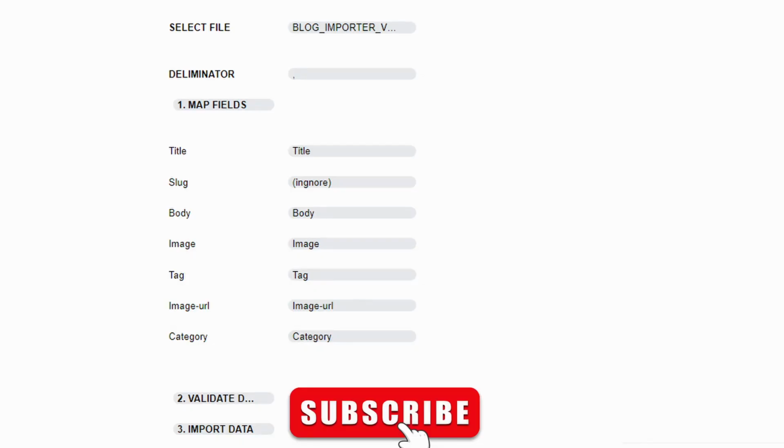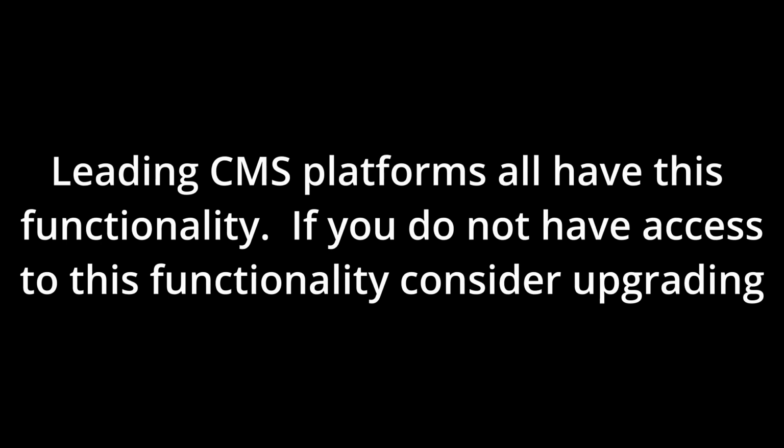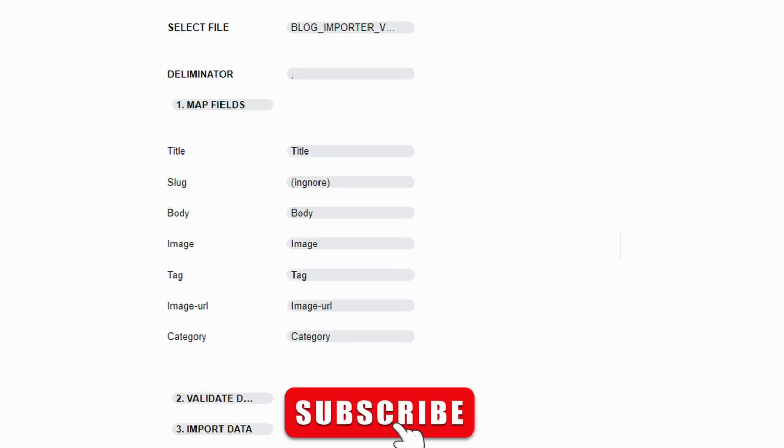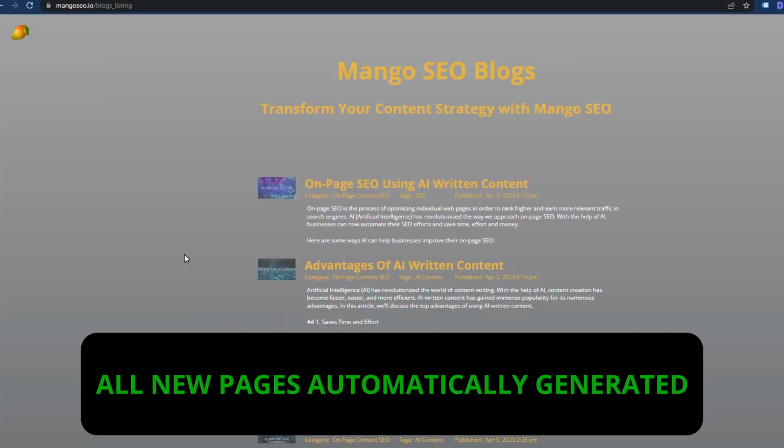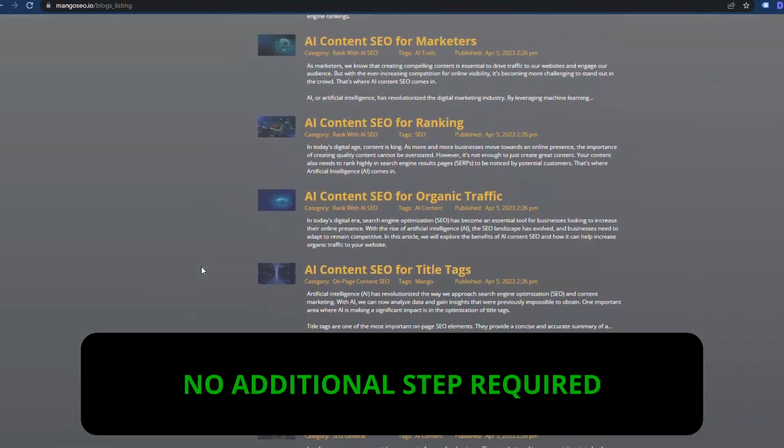On the database side of the site, we can do a CSV import. It's automatically mapped up our title, so title to title. The next thing I need to do is validate it, and it says it's all good. Now I'm going to update the data, and then we can go and take a look at it. And actually, without even refreshing, it's all there. So now if we go down, here they are, and they just keep going.